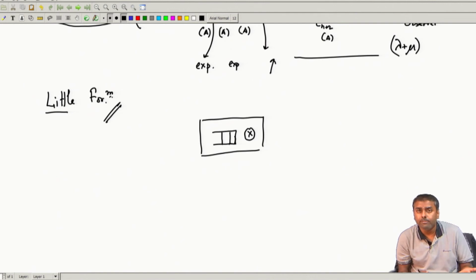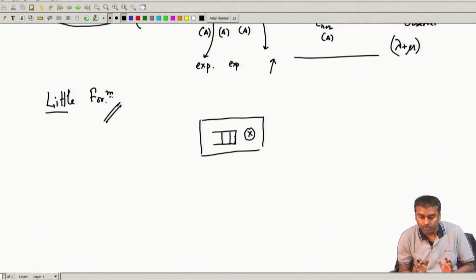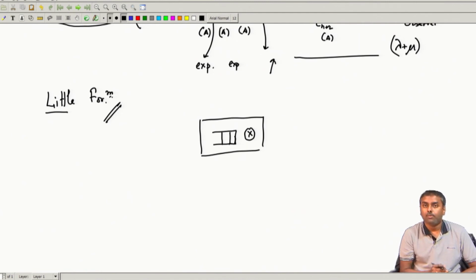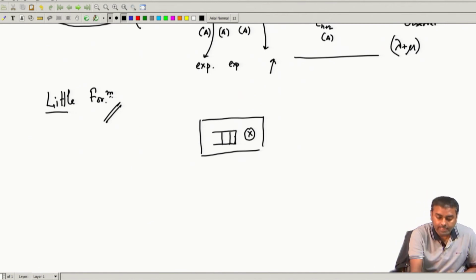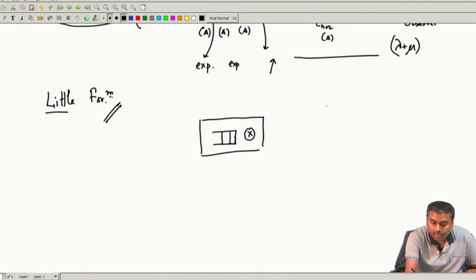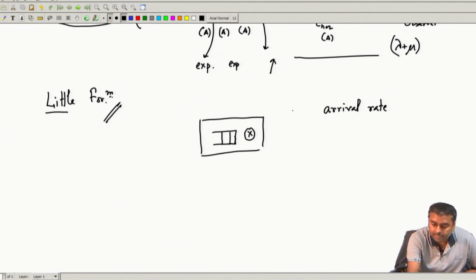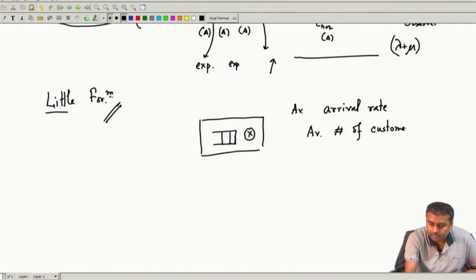It might be random, it might be LIFO, it might be FIFO, it does not matter. It might be smallest job first, and all kinds of things can be happening over there. So, whatever happens, what I am trying to understand now is, can I get some average relationship between three parameters. One is the average arrival rate, then the average number of customers or packets or calls in the system.